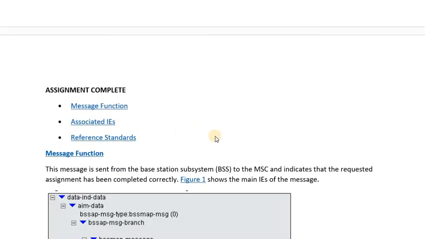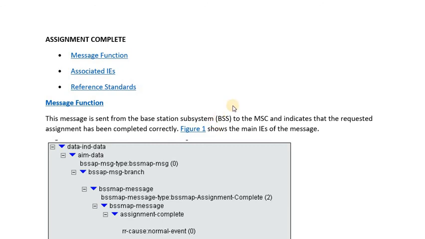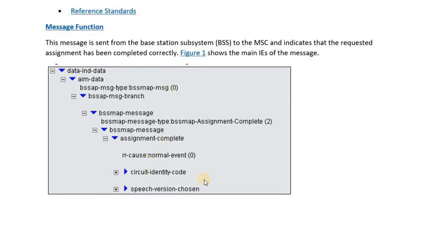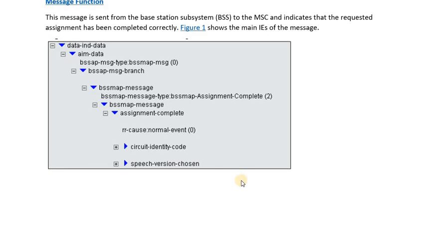So once the BSC completes the assignment of the bearer on the air interface, then it replies back with the assignment complete message to the MSC and provides the necessary information to the MSC for call setup.